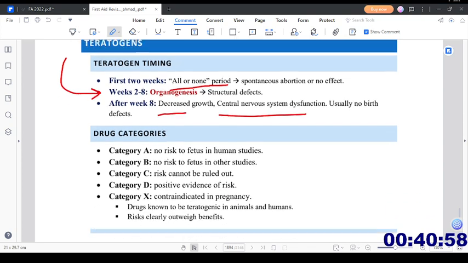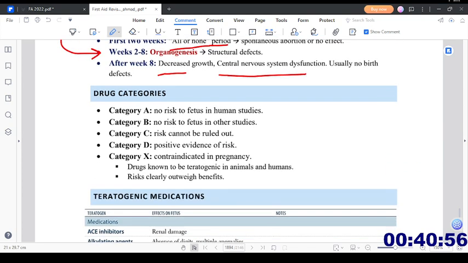Drug categories. So there are different categories. The drugs which are normally taken for different conditions have been classified into A, B, C, D and X categories depending upon the teratogenic potential. So for drug category A, there is no risk for the fetus in human studies, so we did human studies and there was no risk found.